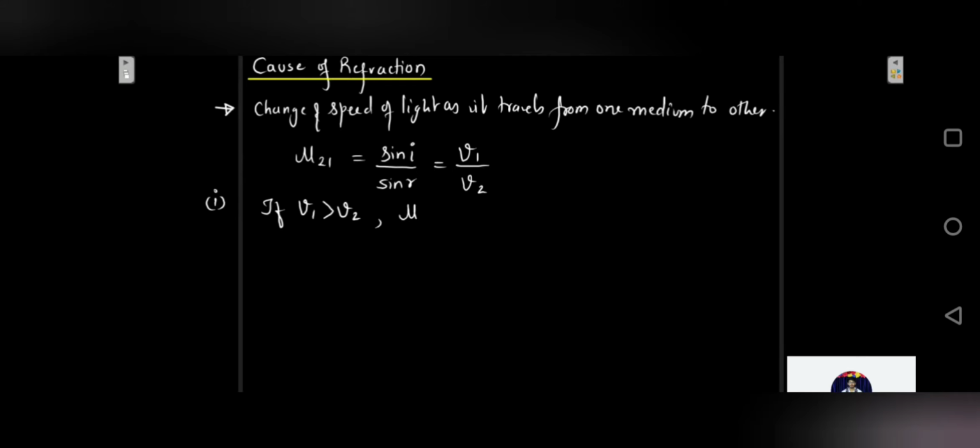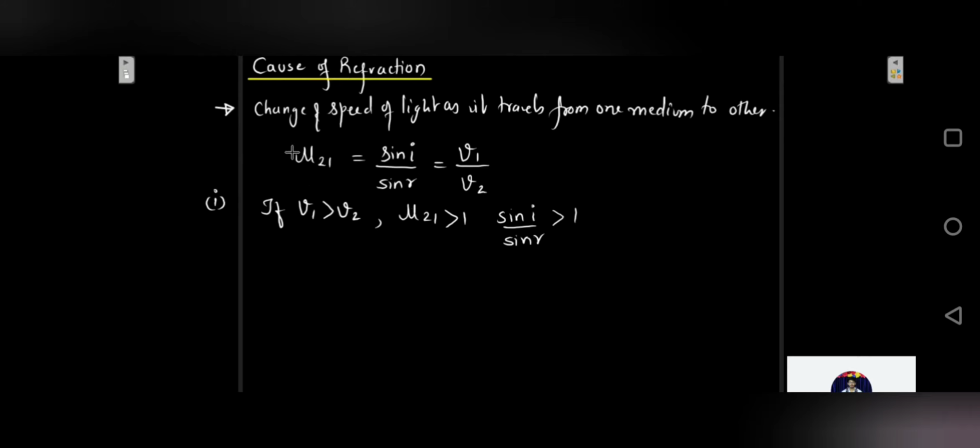That means that mu21 will be greater than 1, which simply means that sine of I upon sine of R will be greater than 1. Since V1 is greater than V2, obviously V1 upon V2 is going to be greater than 1.